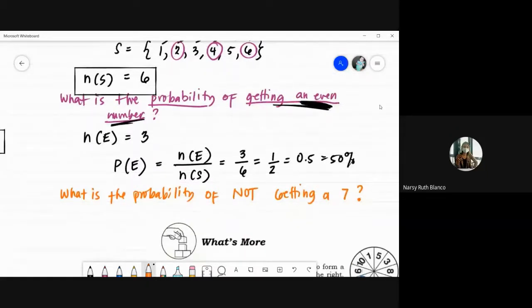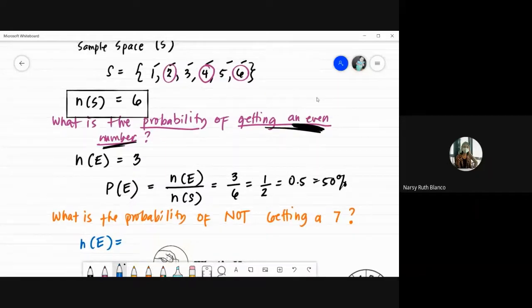So, ano ngayon ang ating number of favorable outcomes? So, tingnan natin dun sa sample space. Okay? Ano yung hindi 7? So, not getting a 7. Tingnan yung mga numbers na hindi 7. Okay, ilang numbers ang hindi 7 dyan? Nakikita nyo ba mga hindi 7? Lahat sila hindi 7. Ibig sabihin, ang number of favorable outcomes natin ay 6 din. Okay? So, tingnan nyo. Check this out. This is not 7, not 7, not 7, not 7, not 7, not 7.